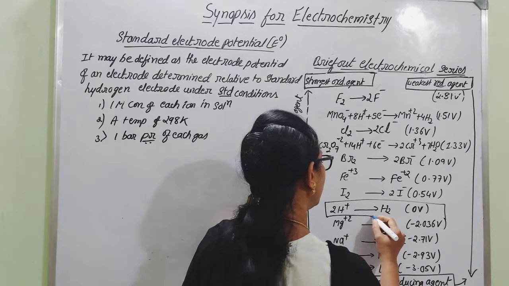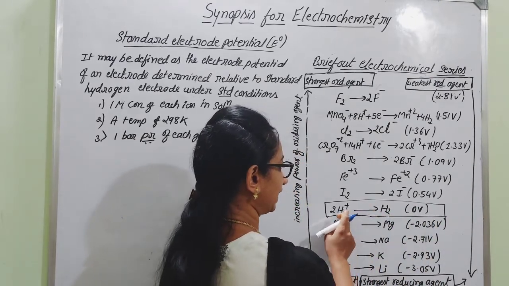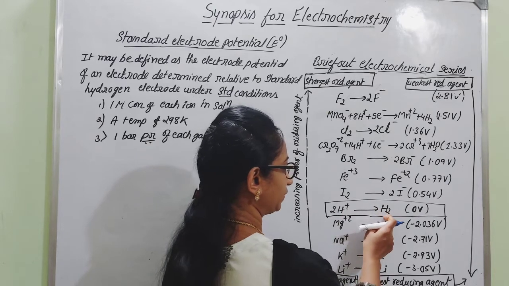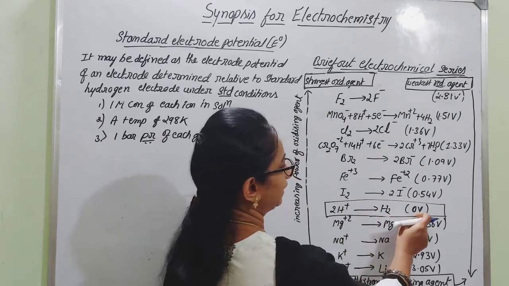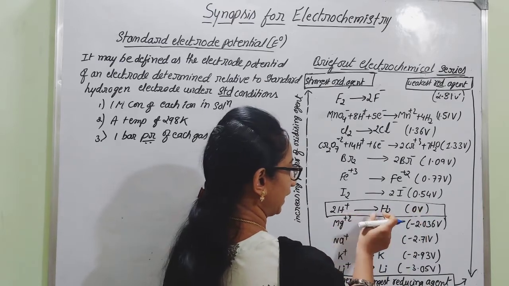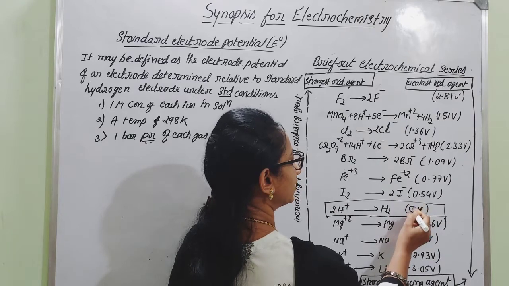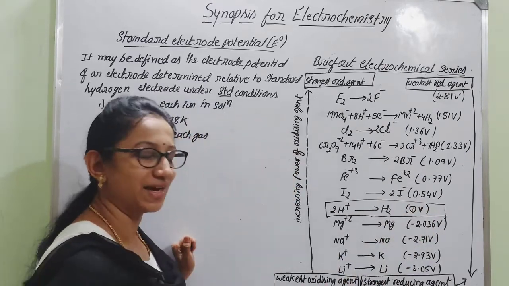So hydrogen is undergoing reduction. H plus is converting into H2. By gaining electron, it is undergoing reduction to convert into H2. There, the electrode potential, the reduction potential of this hydrogen, will be equal to 0 volt. So that 0 volt can be taken as the standard.